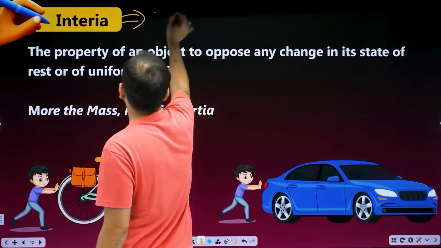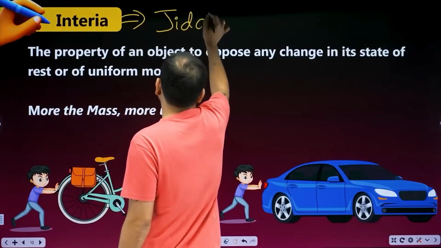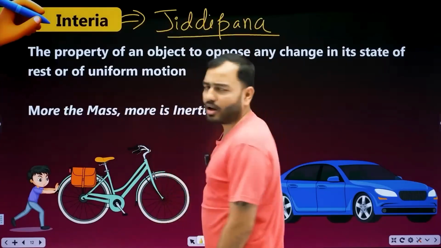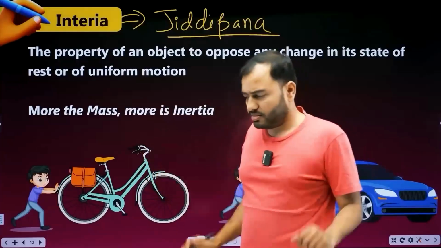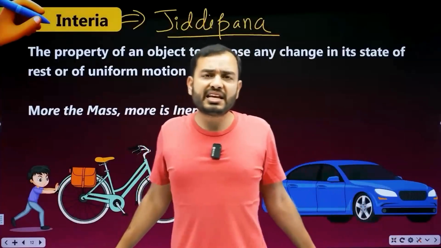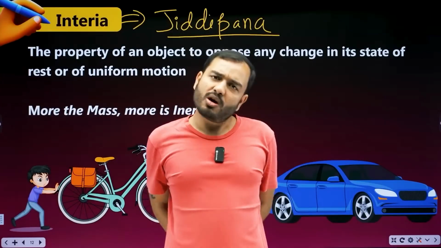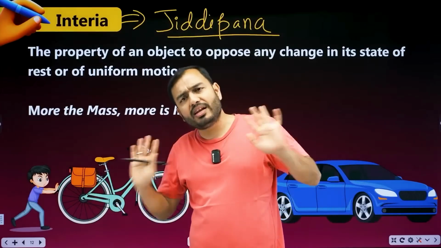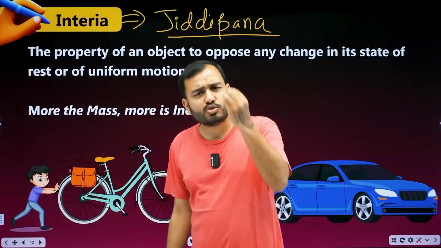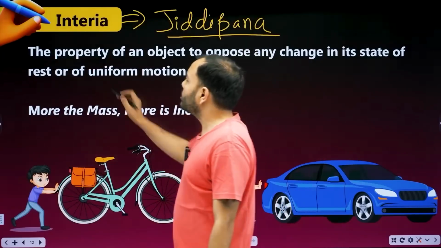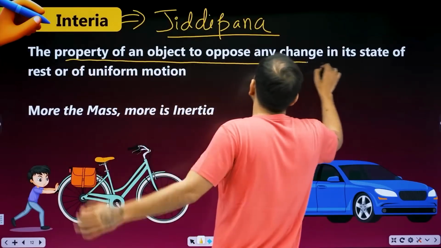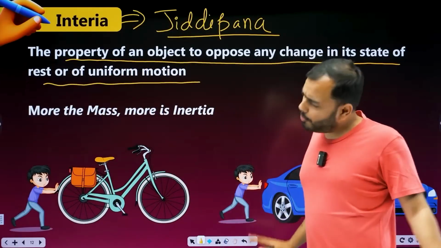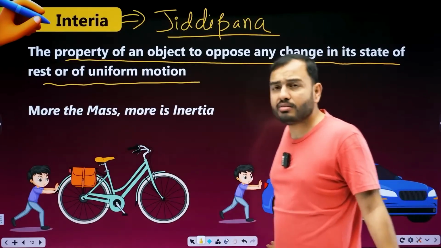What is inertia? In simple language, inertia means stubbornness, which you have a lot. You are absolutely packed with inertia, beta. Inertia means stubbornness. It's the tendency of a body to resist whatever you try to do. Simple. Whatever you do, we will resist it. That's all inertia. What is inertia? The property of an object to oppose any change in its state of rest or uniform motion.